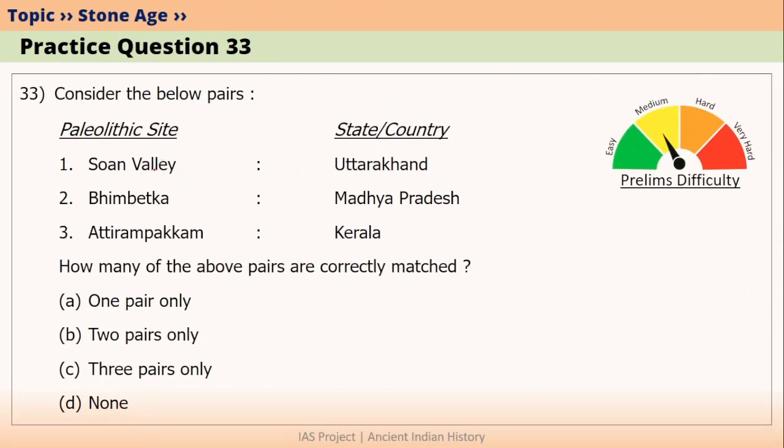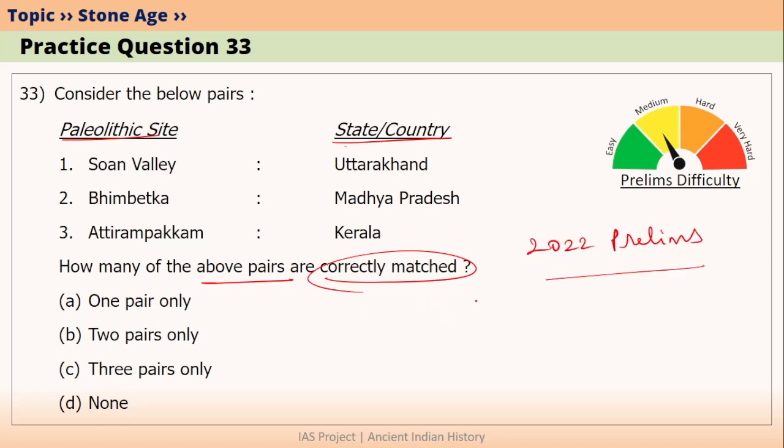The next question is, consider the below pairs. We have 2 sets given here. The first set is Paleolithic site and the second set is state or country. The question is, how many of the above pairs are correctly matched? This type of question was asked in 2022 prelims exam. So when you're doing mock tests, please practice these kind of model of questions also.